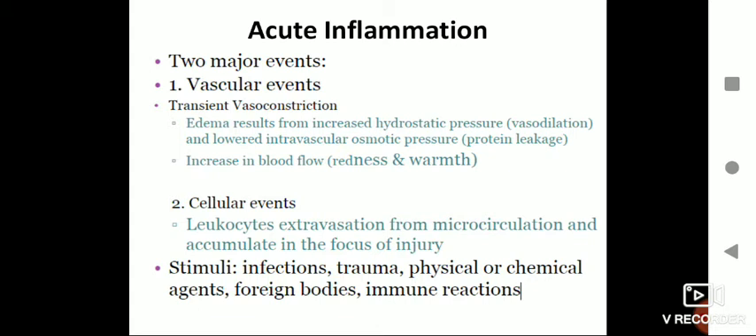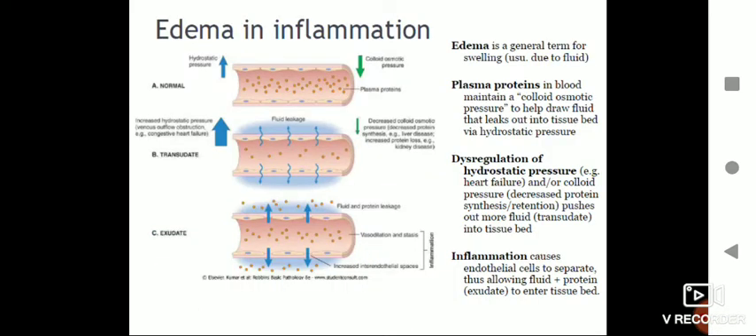The two major events of acute inflammation are vascular events and the cellular events. Vascular events are related to the vasodilation or vasoconstriction, and cellular events are where the immune cells come to the site of injury. So edema is a very general terminology which means swelling, and that edema is caused because of a dysregulation of the hydrostatic pressure. The pressure which makes sure that whatever fluid is leaking out of the blood vessel enters into the blood vessel